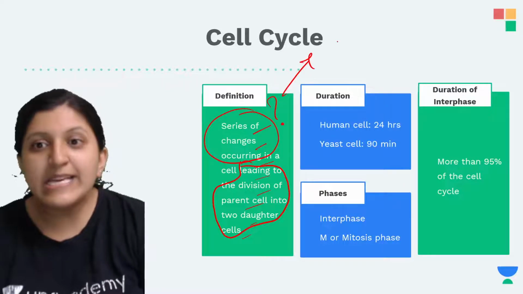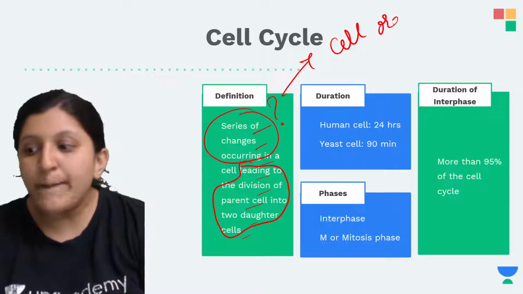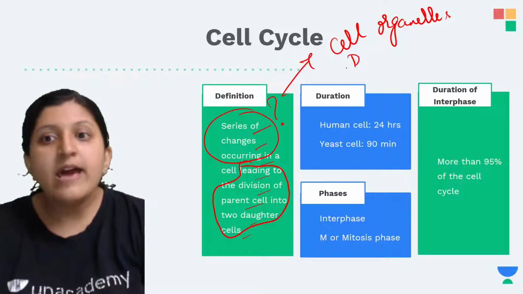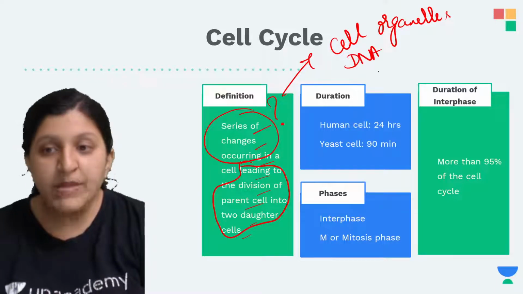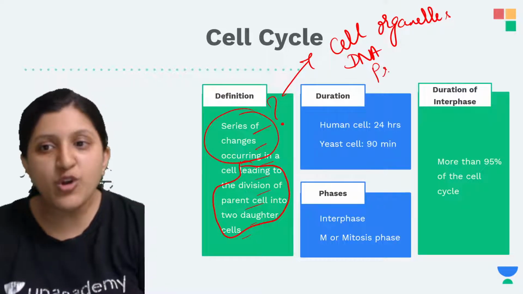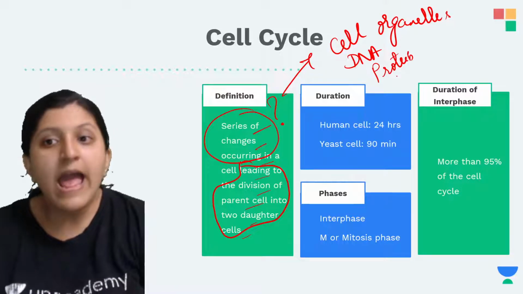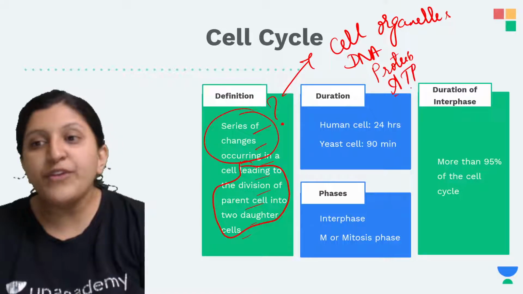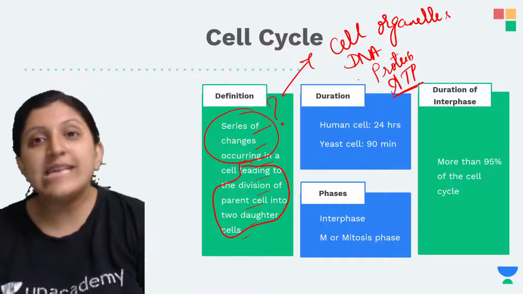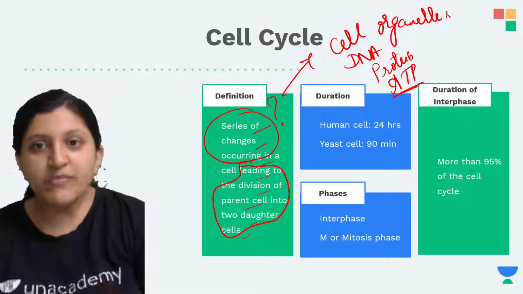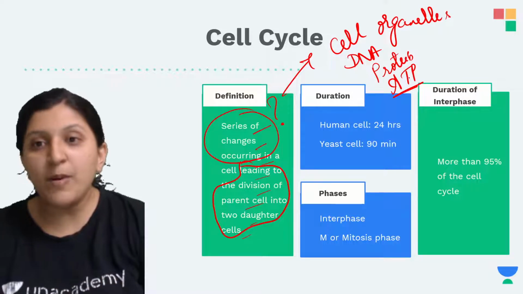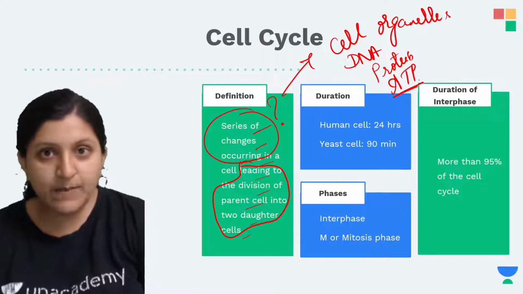Cell organelles will replicate, DNA will replicate, these are the main things that are required, and production of protein can also be seen. Along with that, a large amount of ATP, the energy currency, is required so that the cell can divide easily.